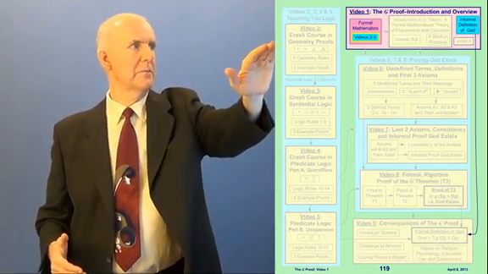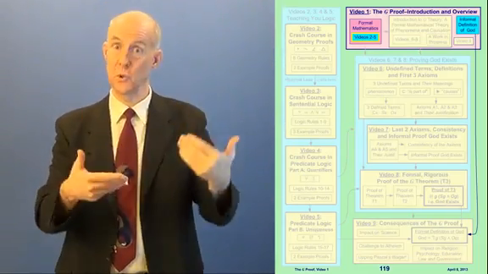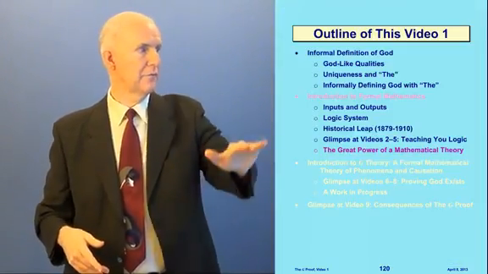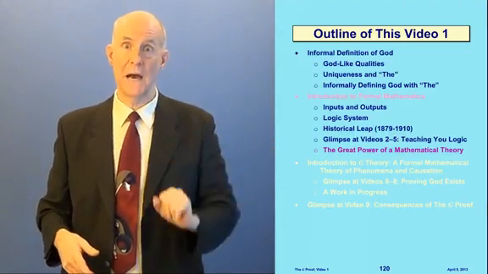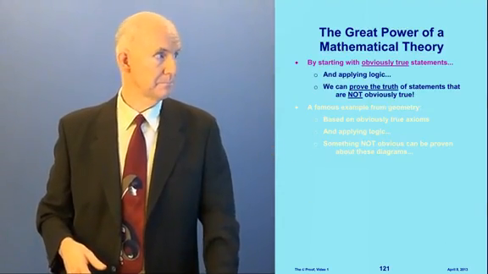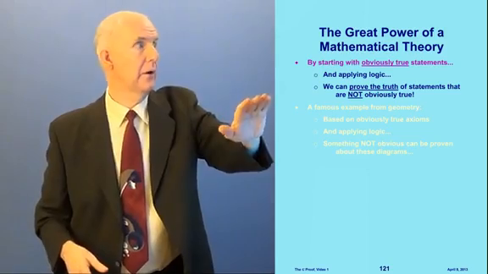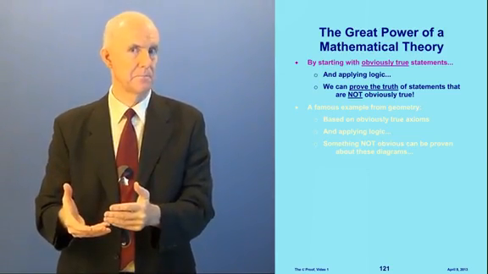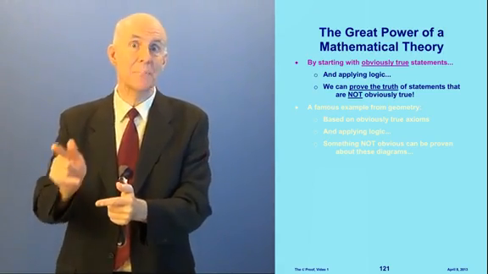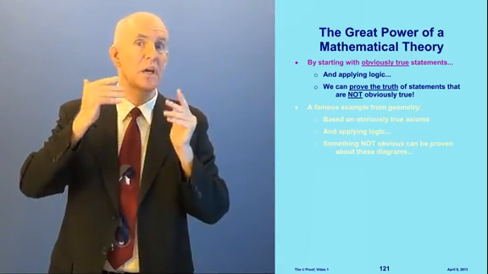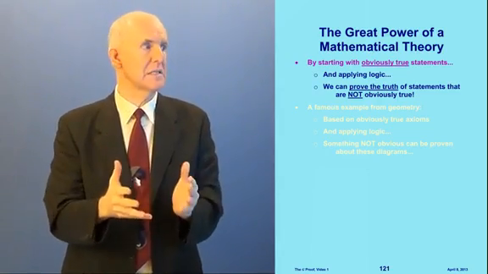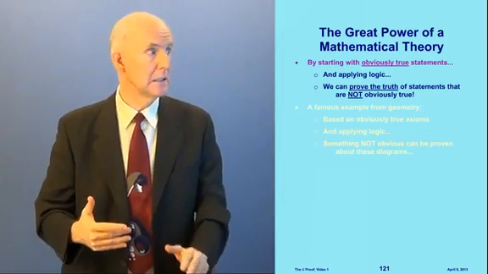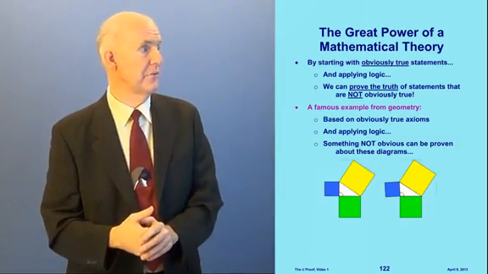Okay, so here we are. We've just finished this little tour of videos, videos 2 through 5. I have a little more to cover on our formal mathematics, which is the great power of a mathematical theory. And what is that great power? The great power is that by starting with obviously true statements, things that are obviously true, and applying logic, we can prove the truth of statements that are not obviously true. That's a big deal. Let's look at a famous example from geometry.